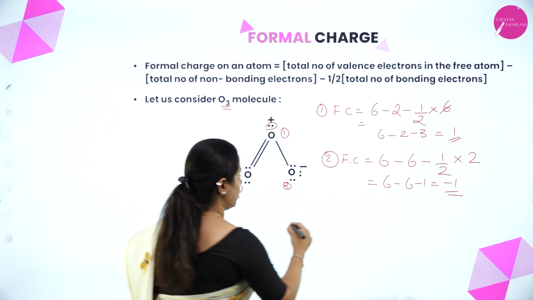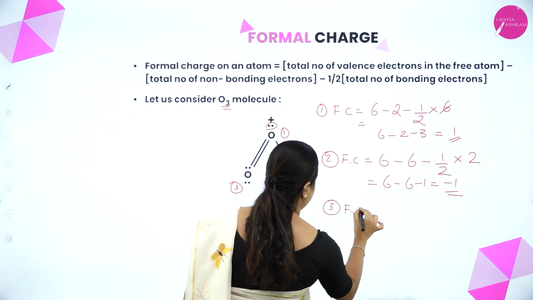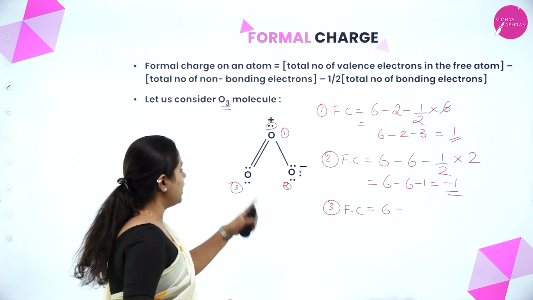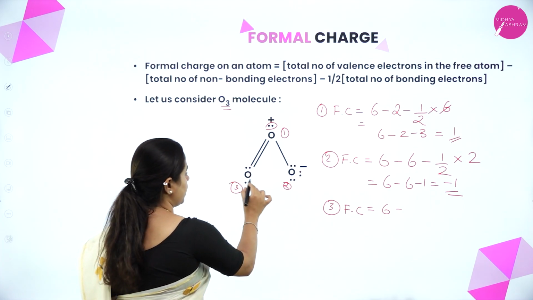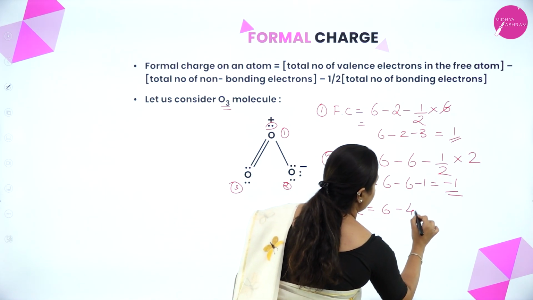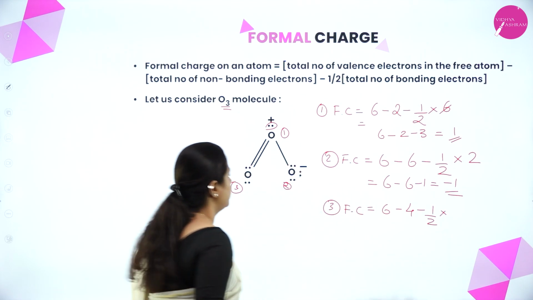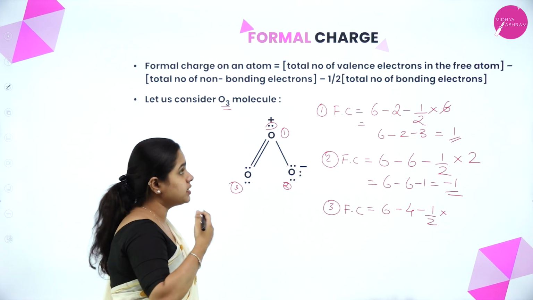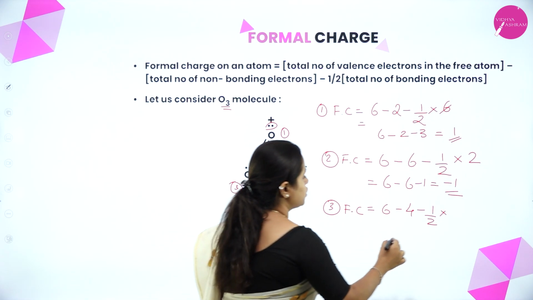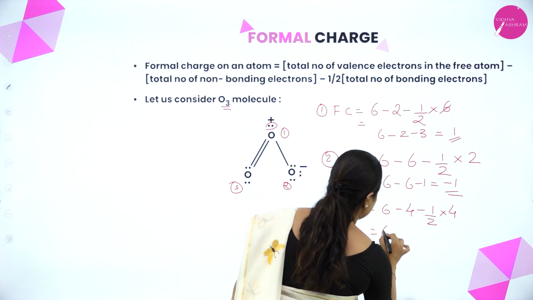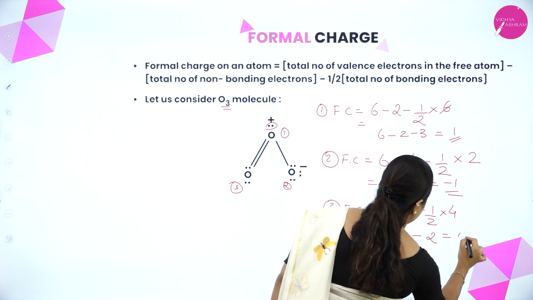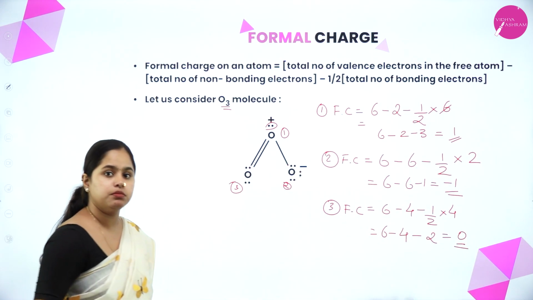Now coming on to the third oxygen atom, the formal charge will be equal to the total number of valence electrons in its free state, which is again 6, minus the number of lone pairs, 1, 2, 3, 4. There are 2 lone pairs, that means 4 electrons, right? Minus half of the total number of bonding electrons, 1, 2, 3, 4. So it becomes 4, right? That means 6 minus 4 minus 2. That gives 0. So on this oxygen atom, there is no charge.